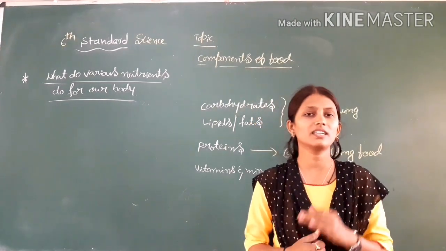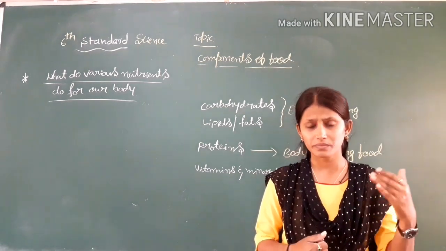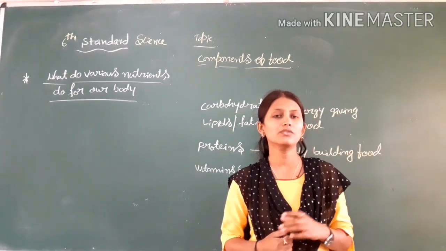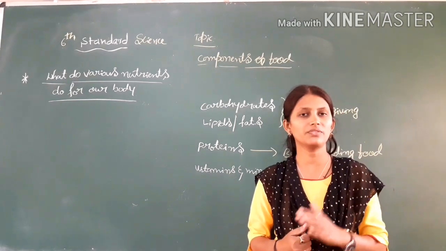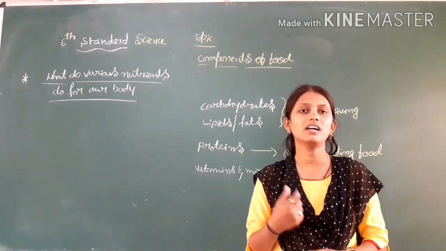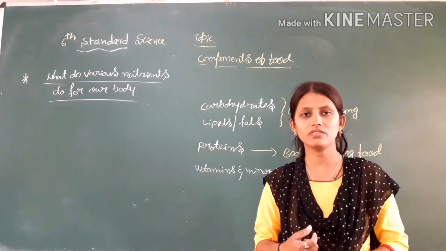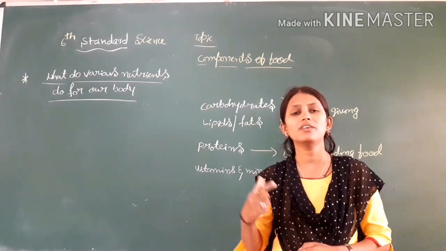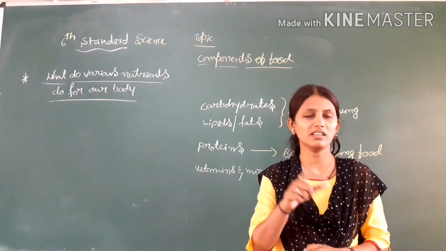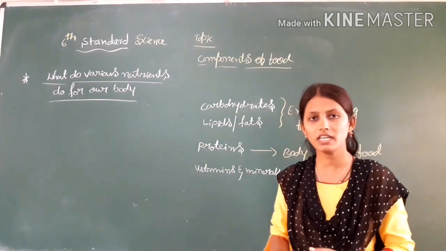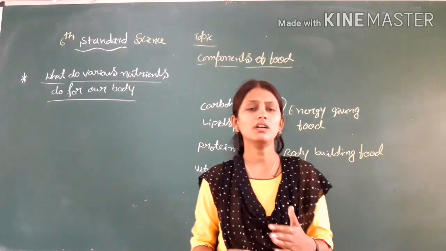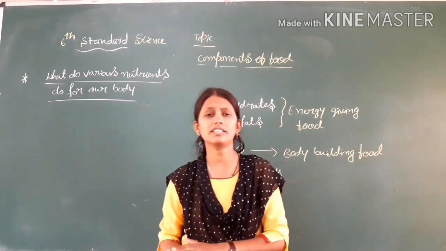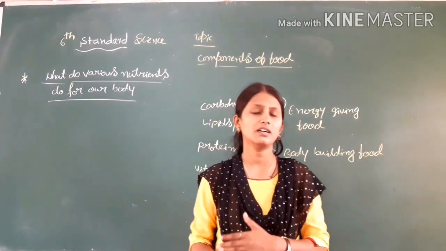If the food color changes into blue black, the food has starch. If it changes into a violet color, it shows the presence of proteins. If any oily patches appear on the paper, it shows the presence of fats in a food item. So we did all these tests in the last class.